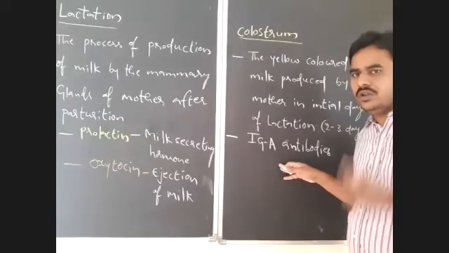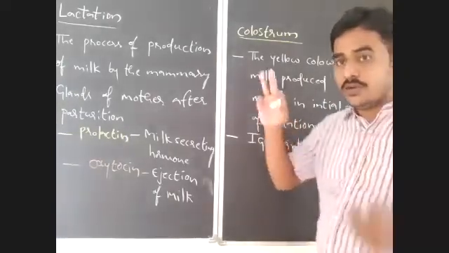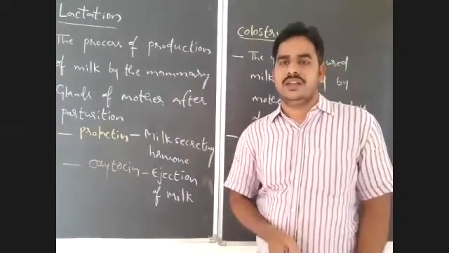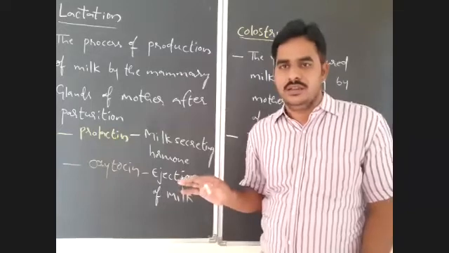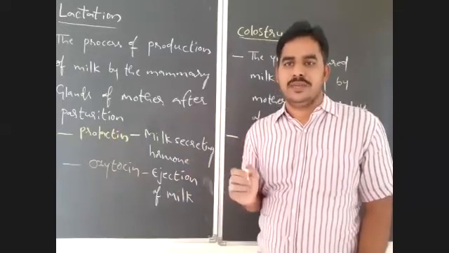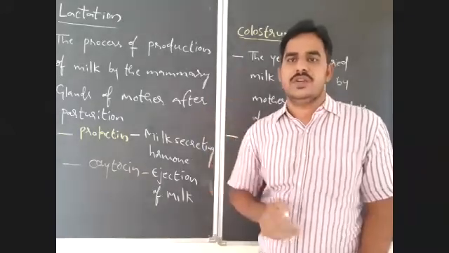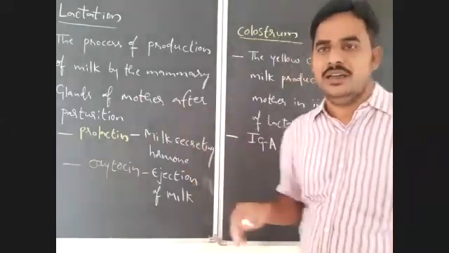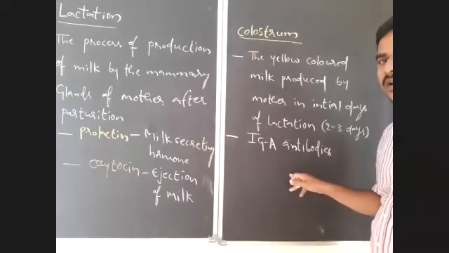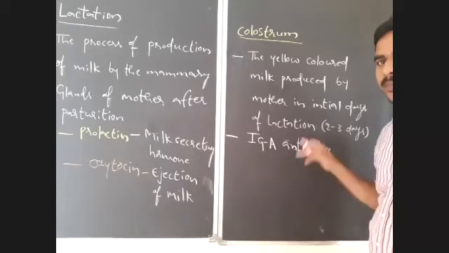So two type of antibodies are produced in the body of mother and that will be transferred to the fetus or baby. During pregnancy, IgG type of antibodies are produced by the mother and that will be transferred to the fetus through the placenta. After parturition or after delivery, IgA type of antibodies which are produced in the body of mother will be transferred to the baby, newborn baby